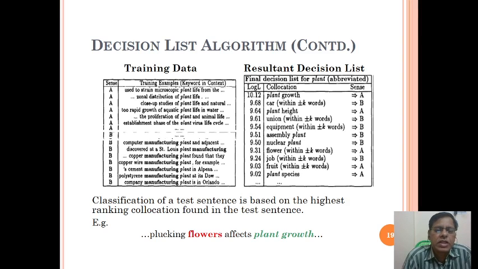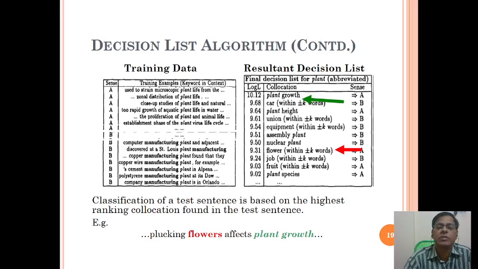The classification of a test sentence is based on the highest ranking collocation found in the test sentence. Okay, the test sentence is: plucking flowers affects plant growth. How is it going to differentiate?